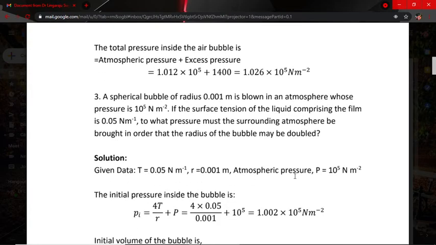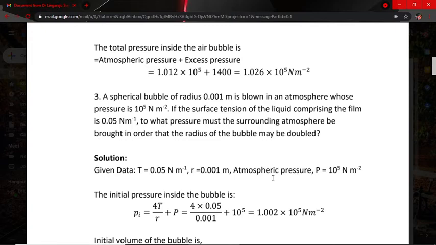Next, here we come to the third problem. A spherical bubble of radius 0.001 meter. Some problems may give a CGS unit or a different kind of MKS unit, but we have to make all the values in the given data SI units. Directly, some problems give SI units, but in some problems they give values in CGS or MKS or different units, and we have to change them into SI units.